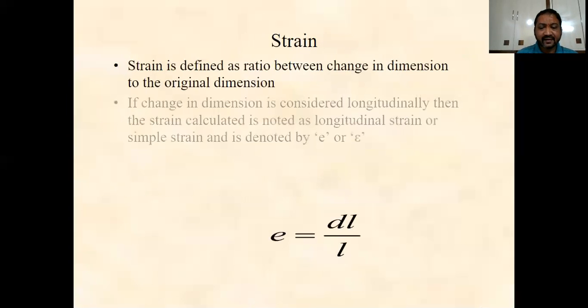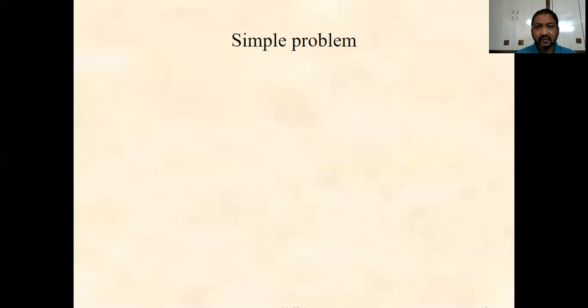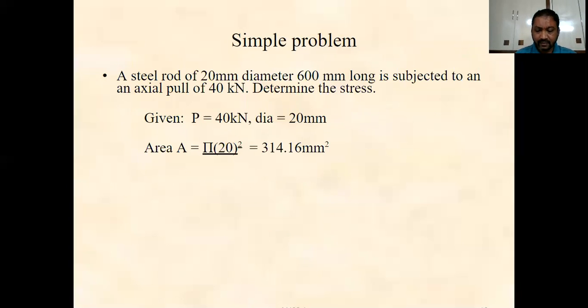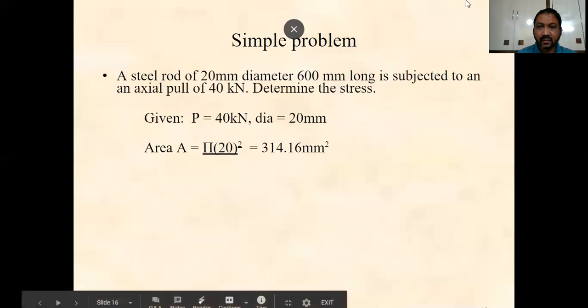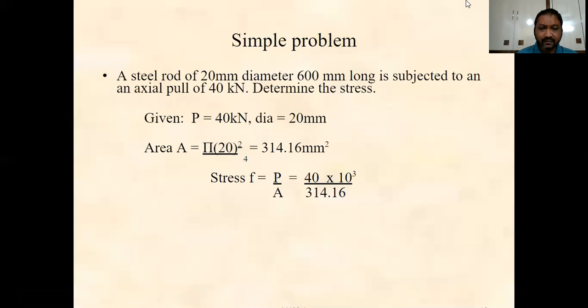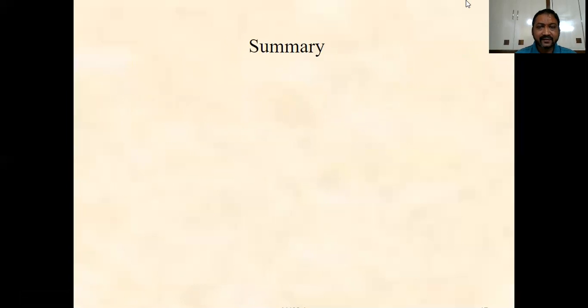Now these units and all this we have just gone through. Now coming to the summary.